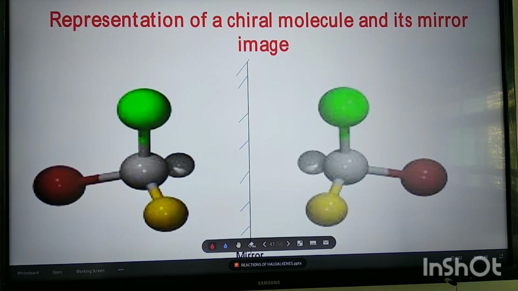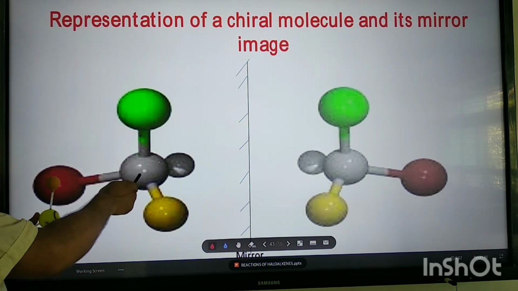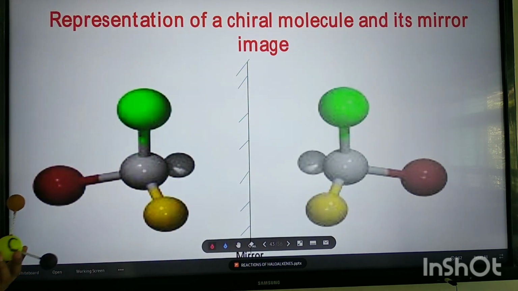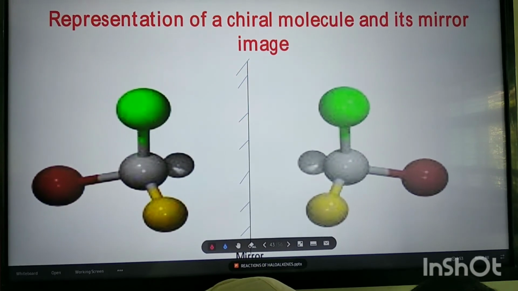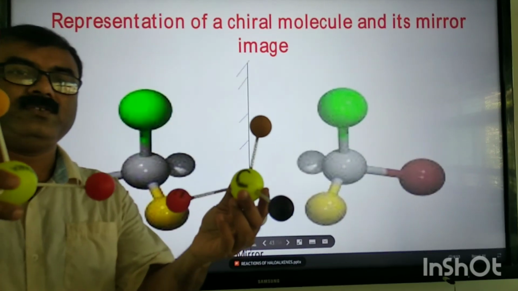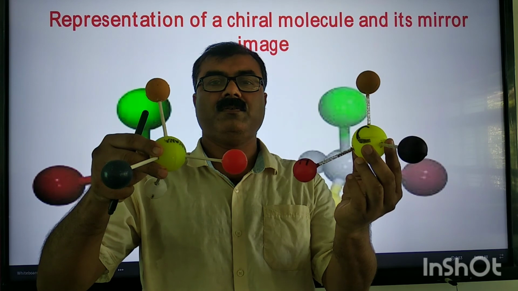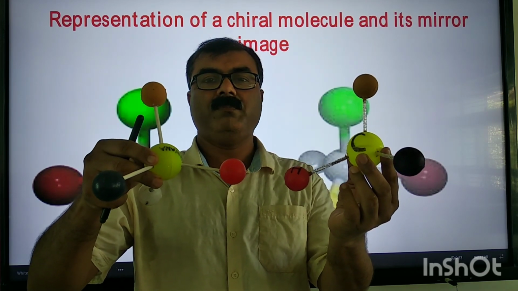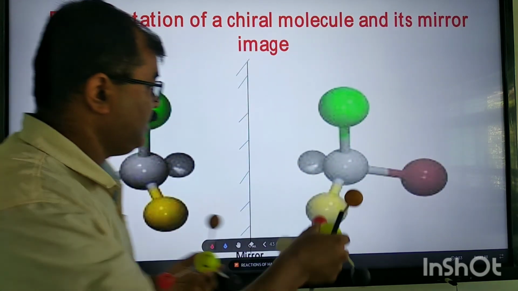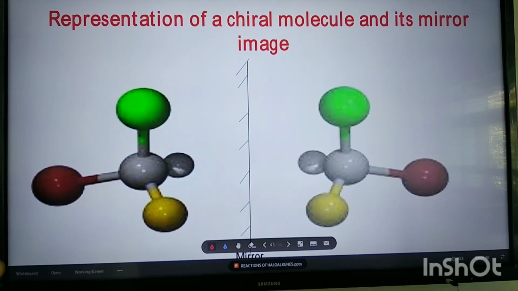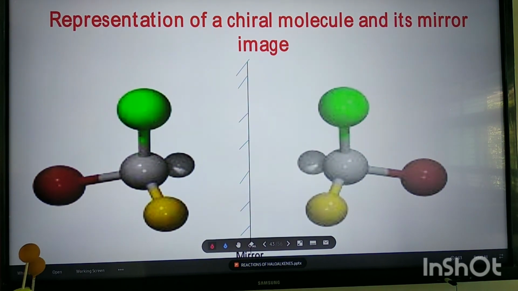Now you see the representation of a chiral molecule and its mirror image. This is a three-dimensional ball and stick model I have shown, and here also we can show like this. This is a mirror image of this, and vice versa, and they will be non-superimposable.